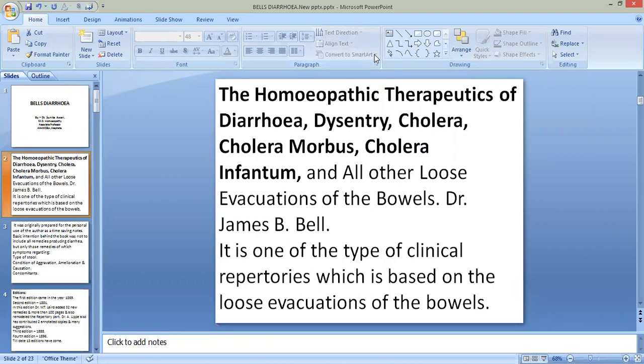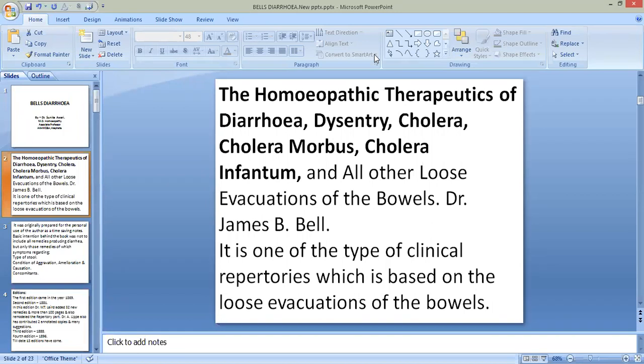This Bell's diarrhea is useful when any patient suffering from diarrhea presents with a detailed history with respect to sensation, modality, concomitants before, during, after, and also general concomitants in relation to other parts of the body are to be noted down.